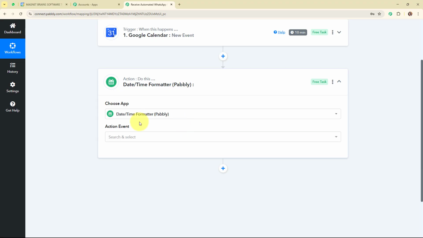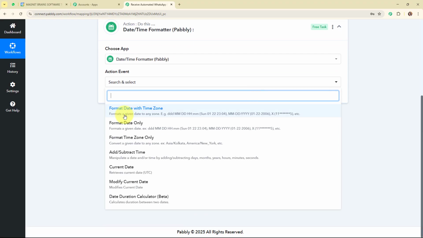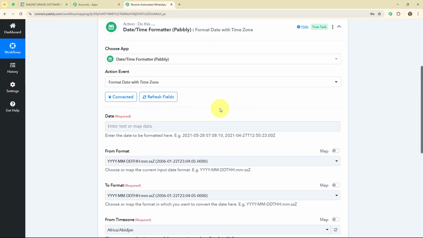So here I'm going to select my action event as Format Date with Time Zone, but you can use Date Time Formatter by Pabbly for formatting date only, formatting time zone only, add or subtract time, current date, modify current date, and date duration calculator. Here we are going to format the date with the time zone. So I'm going to select this particular action event, click on connect, and here you can see we are now successfully connected.